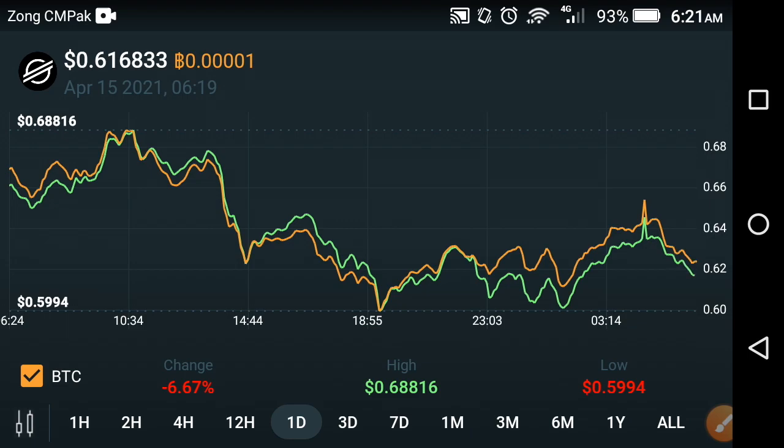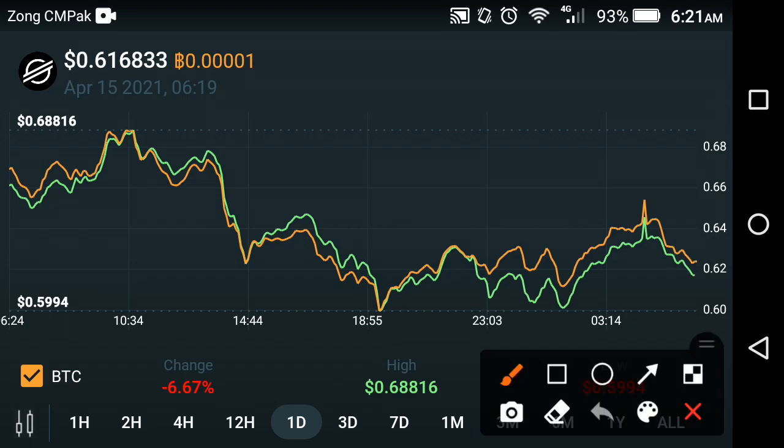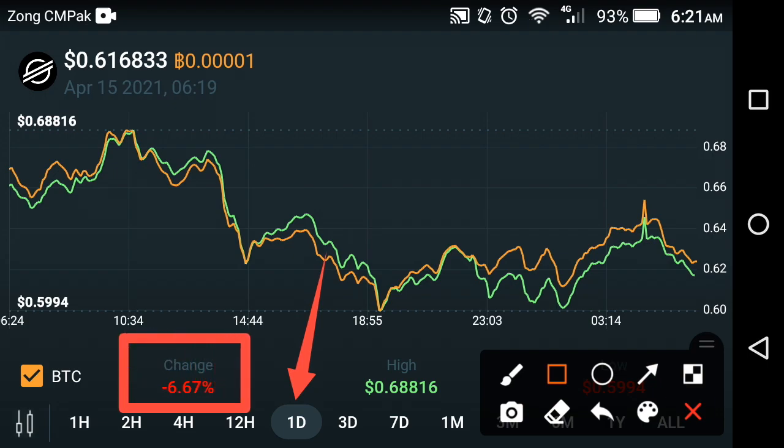As you can see here, friends, the last one day price prediction of the Stellar XLM you are watching now on the screen is the last one day price change in the Stellar XLM. If we look at the average change in Stellar XLM, the average change is negative 6.67% in the last one day, friends. Now if we look at the high price of the Stellar XLM, the high price is about $0.68816 USD in the last 1 hour, friends.